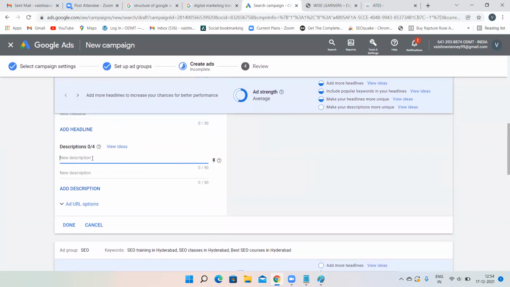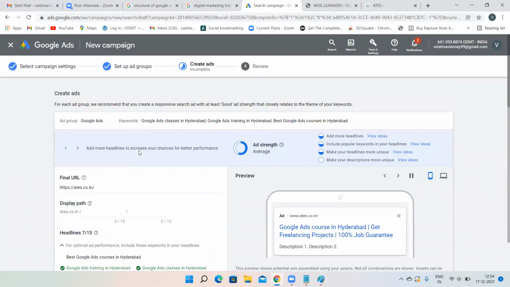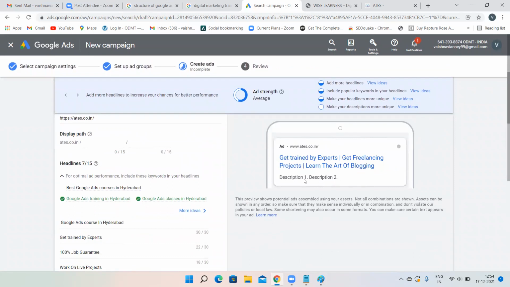You have to add some description over here. See, this is a preview of your advertisement. This is how it is going to appear on SERP. Your website name, see that the combinations are changing. Like this, Google will do A/B testing. Whichever combination is getting more clicks, finally that combination only will appear on SERP.